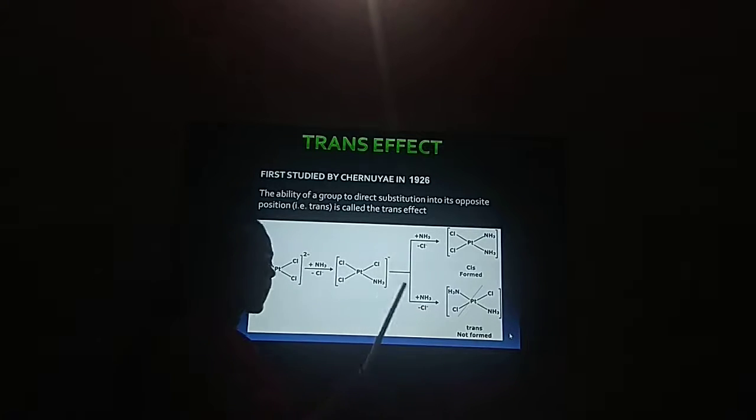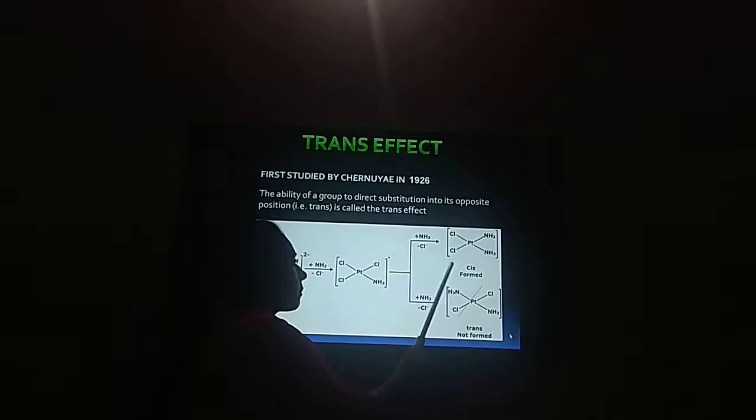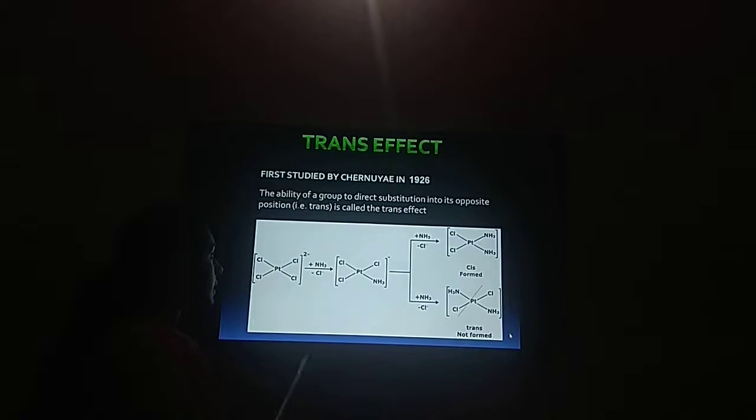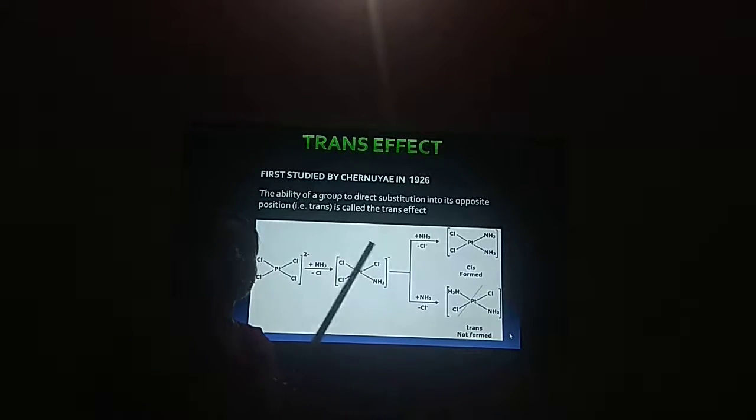Now, in the next case, there are two possibilities. Very first, the Cl which is trans to amine can be replaced by the incoming amine ligand, resulting in the formation of the trans product. Whereas in the second possibility, this one Cl is replaced by amine, meaning the ligand present at the position trans to chloride ion, and it results in the formation of the cis product. Now, the results of these reactions show that there is no formation of any trans product. The only single product which is formed is the cis product.